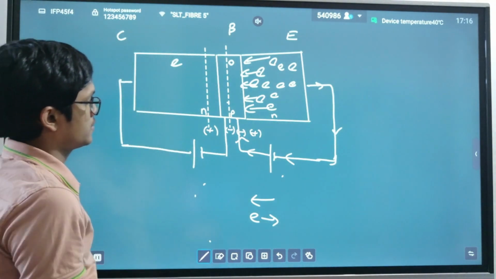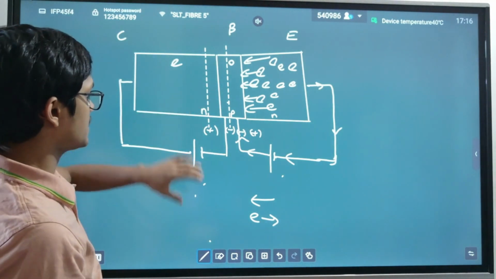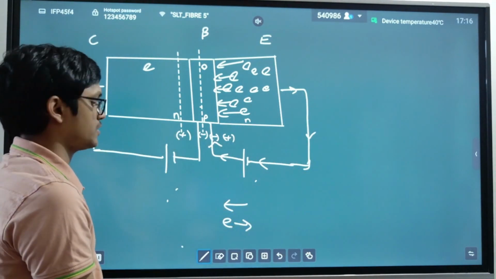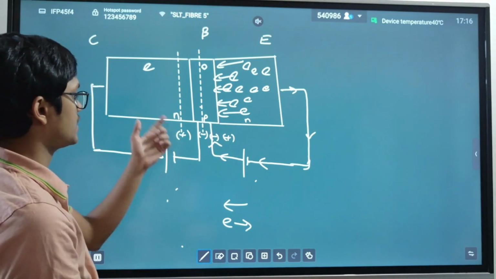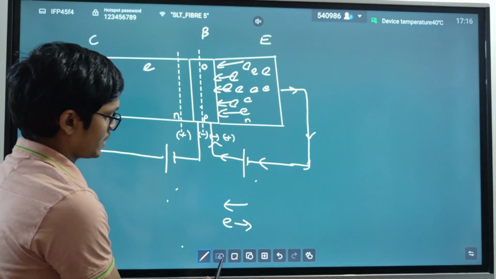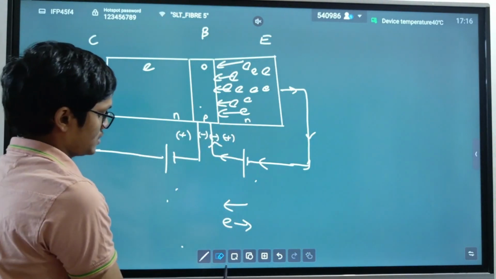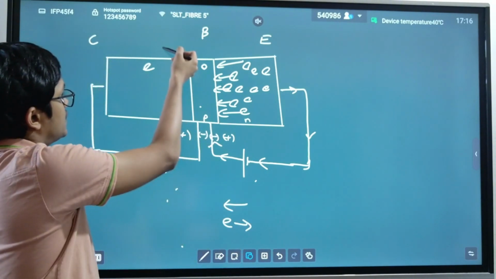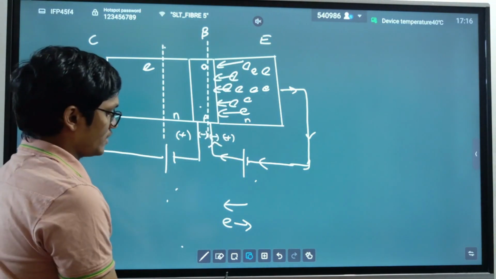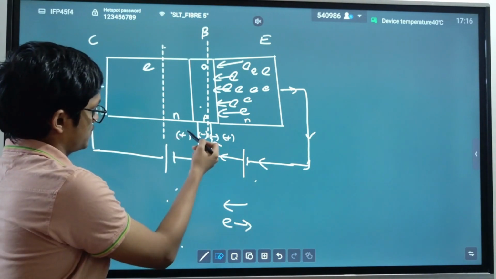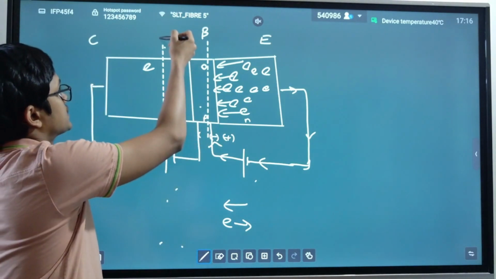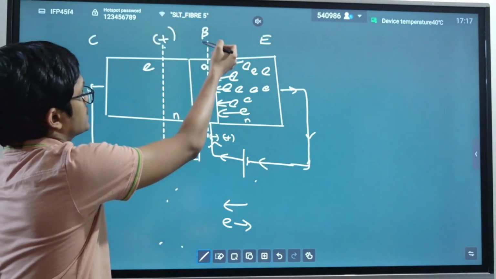Now we know that when we reverse bias a PN junction, its depletion region increases. So when I reverse bias this PN junction, the depletion region increases. That means this depletion region increases like this. It becomes a huge depletion region. And we all know that in a depletion region, the N side is positive and the P side is negative.